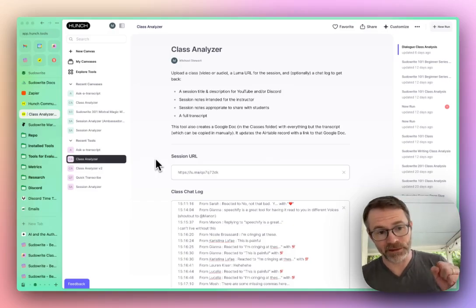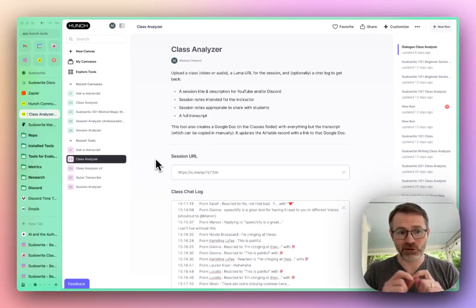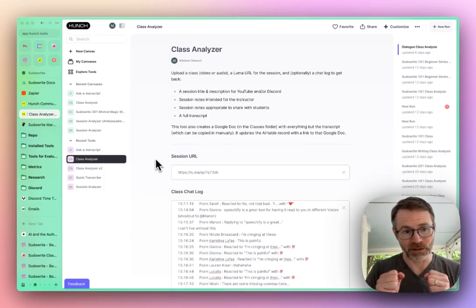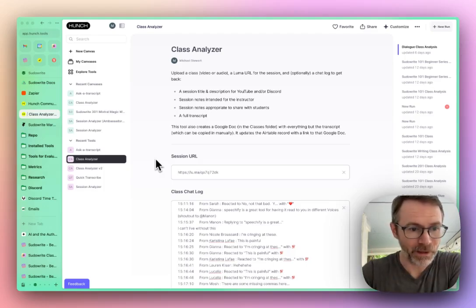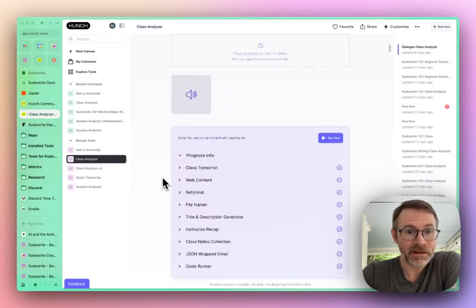that I've been able to invite someone on my team who has not built anything on Hunch at all yet, but she is new to the tool, and I just shared a link to this tool, and I said, the task is to process these class recordings. It needs these 3 ingredients. Can you please do this for me? And she was able to, in less than a day, clear out our backlog, which is incredible. So I'll show you the outputs.